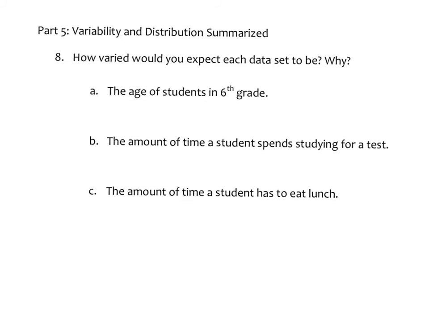Okay, variability. We talked about variability is the difference in the data. Is there a lot of difference in your data or is there little? So it says, how varied would you expect each data set to be and why? So the age of students in 6th grade, this would have low variability. It wouldn't be exactly the same because some students already had their birthday and some didn't. Somebody might have started school late for some reason, or they might have switched grades at some point. So it would be low variability. Everybody should probably be in the 11 to 13 age range.